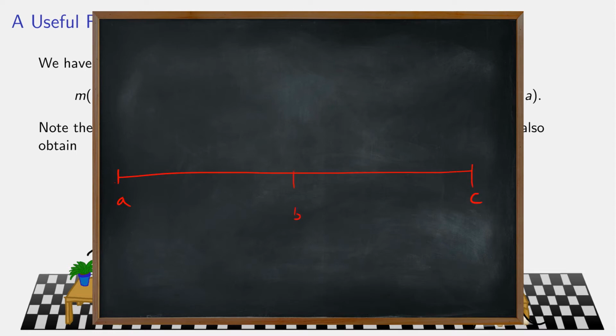We split it somewhere in the middle at B. We have our function. Okay. So here is our overall sup. Here is our overall inf. This is also equal to the inf on the left piece, but here is our sup on the right piece. And it looks like about here is our inf on the right, and this happens to also be the sup on the right.